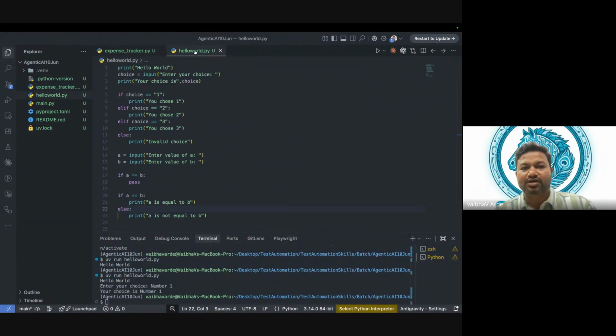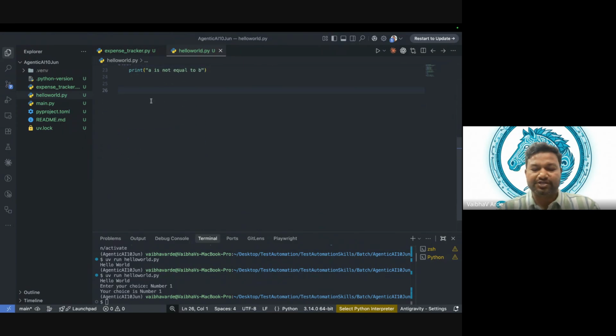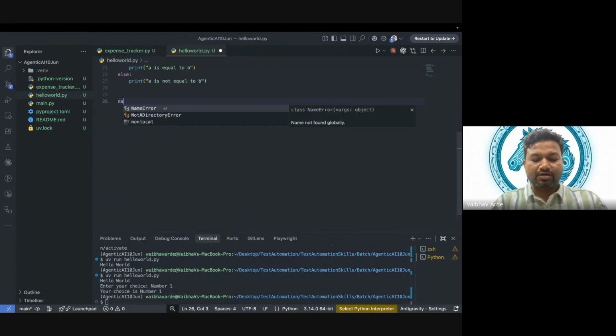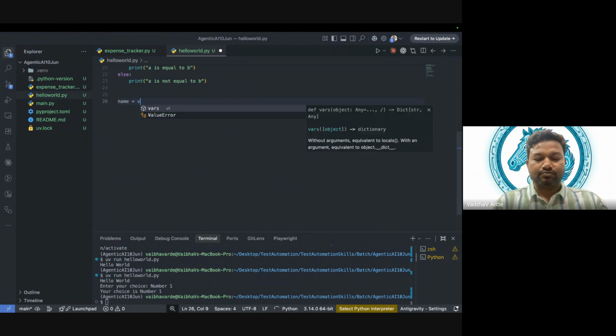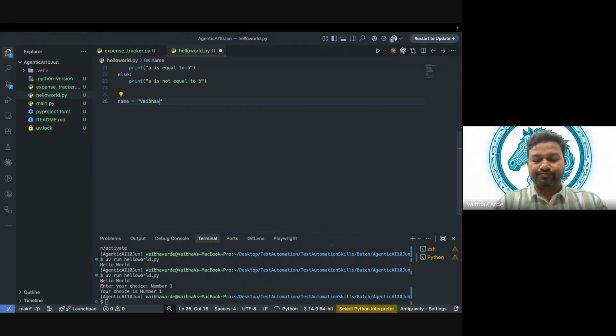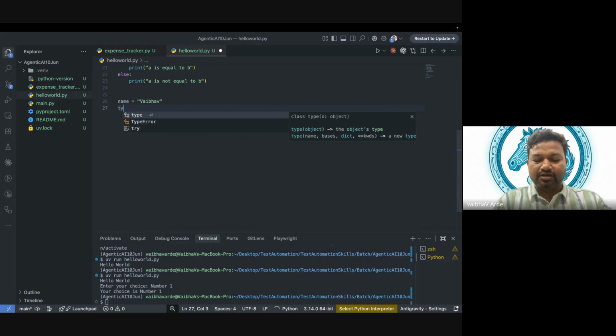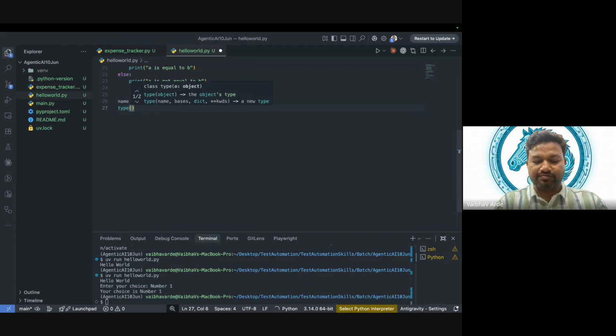So again, I'm going back to this page. Here I will say name equal to, my name is Vaibhav. Now tell me, what is the data type of name? String, correct? The data type of name is string. So how can I find the data type? I can just say type of name.